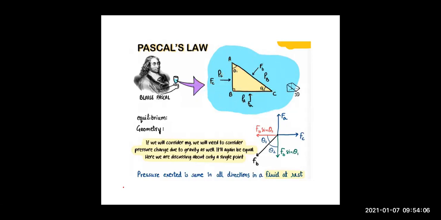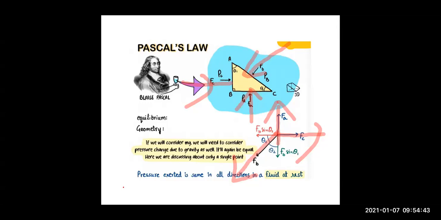Now, if we make a diagram for this, children, see, this is our FC. This is FA. No problem in this. Now, this direction is FB, right children? Now I can resolve FB into its components.